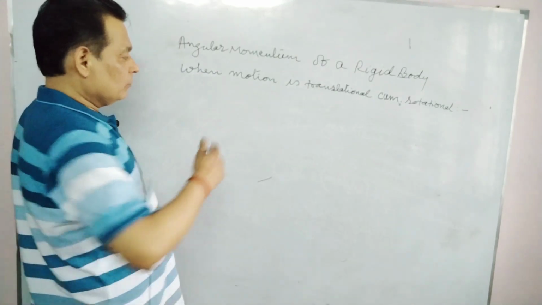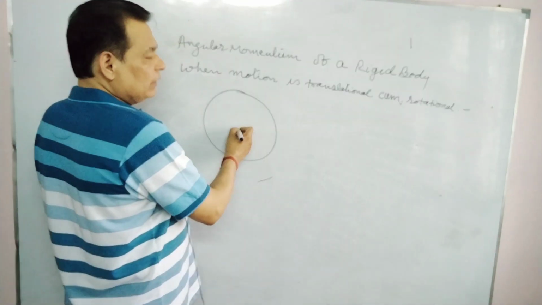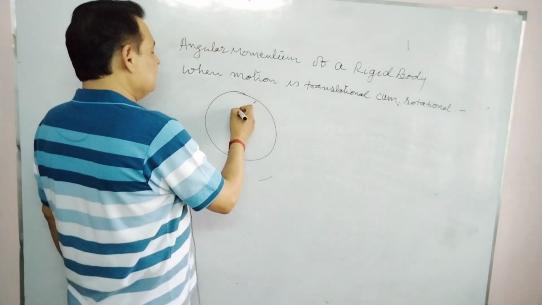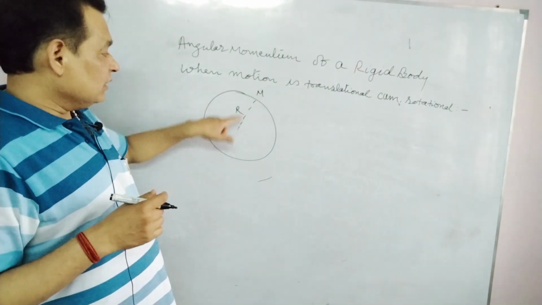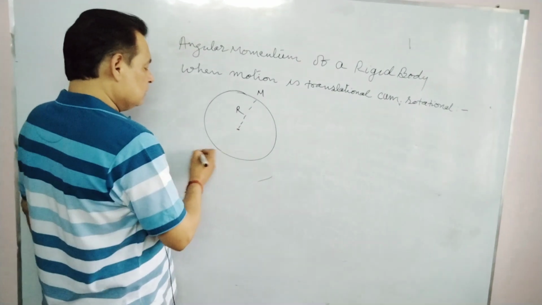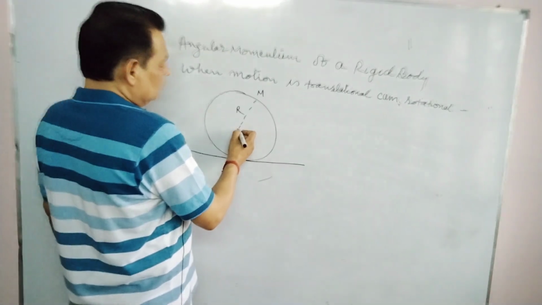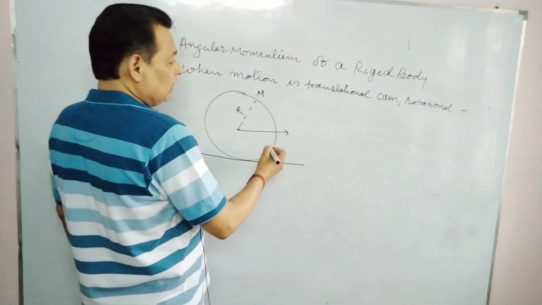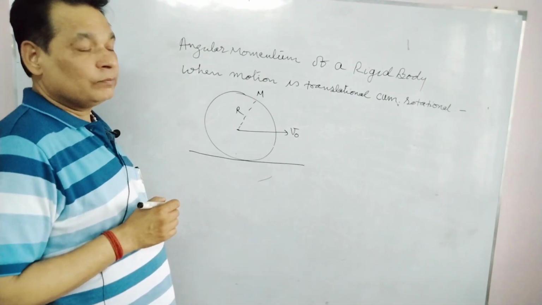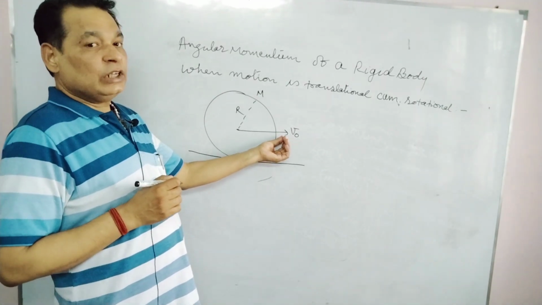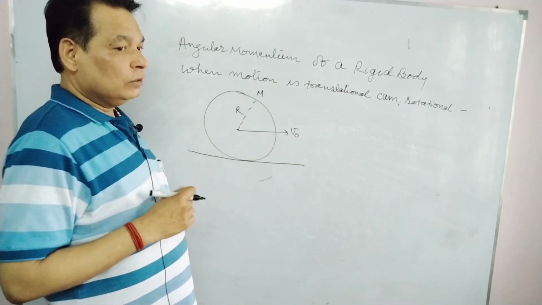Suppose there is a wheel, disc, sphere, anything of radius r and mass m. This is the ground, and the center of mass of this body is moving linearly with velocity v0. v0 is the velocity of the center of mass, translational, along the rightward horizontal direction.